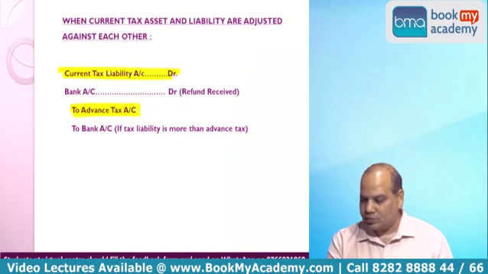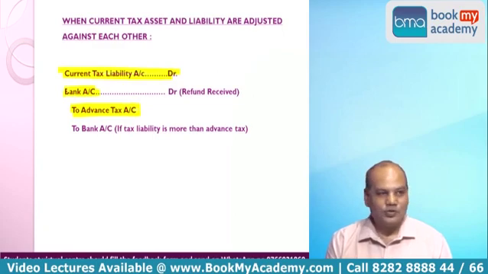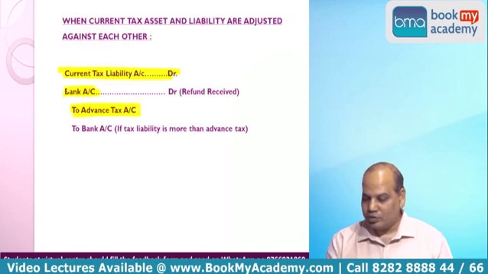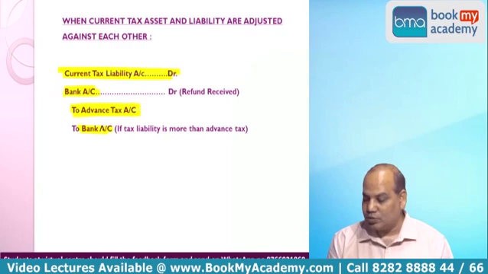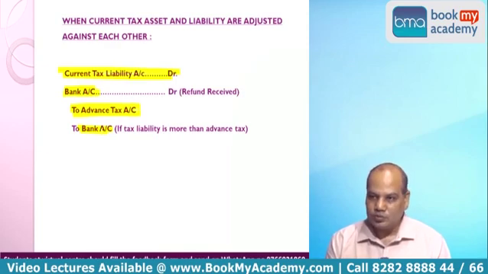And sometimes you may get a refund, if your luck is good. Bank account debit, refund received. Or sometimes you may have to pay some more tax, if tax liability is more than the advance tax. Is it right? So this is the entry we pass and we close the books.